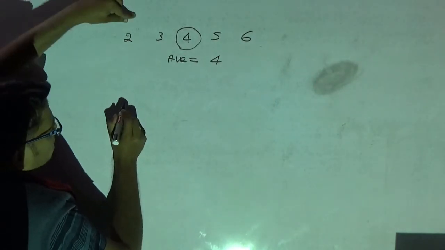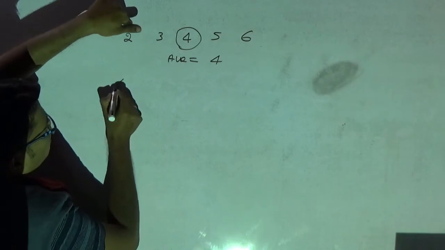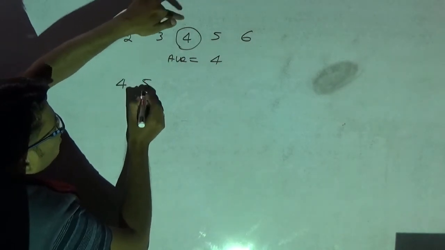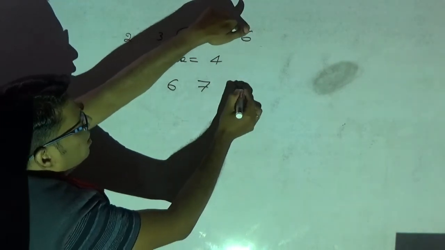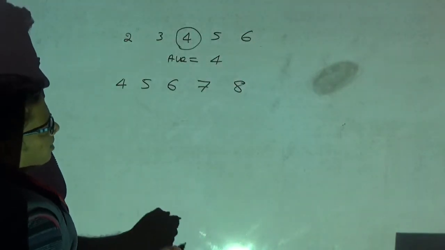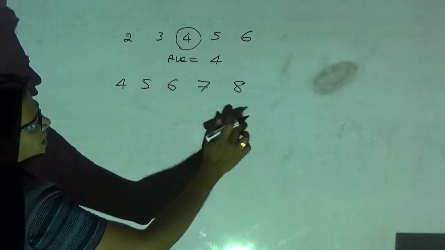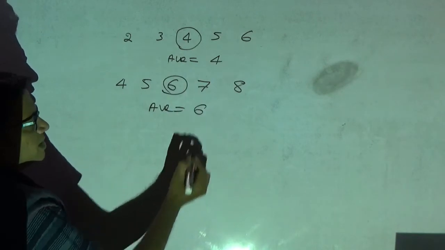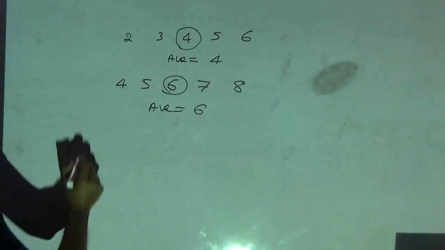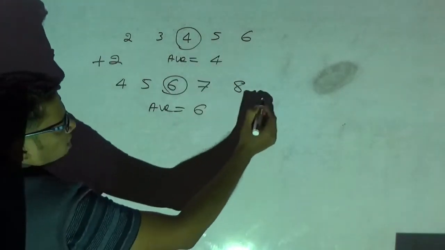Now, I am going to increase each number by 2. So 2 will become 4, 3 will become 5, 4 will become 6, 5 will become 7 and 6 will become 8. What I have done? I have increased each number by 2. These are also consecutive. See, 4, 5, 6, 7, 8 are consecutive. Then what is your average? Average is the middle number, that is 6. See what I have done? I have increased each number by 2. Therefore average is also increased by what?